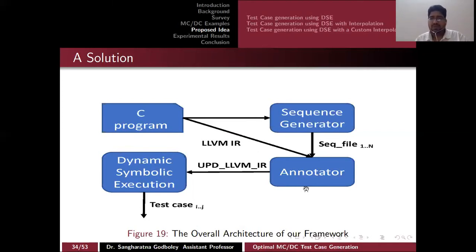After having sequences, we annotate the LLVM IR. You can see that from the C program we generate LLVM IR, and after generating sequences, we try to annotate both. This is done by the annotator. After updating the LLVM IR, we supply it to dynamic symbolic execution, and the annotation is in the form of assertions.